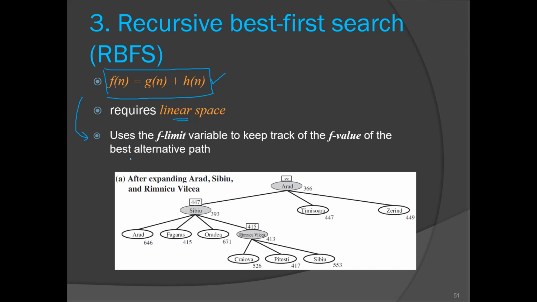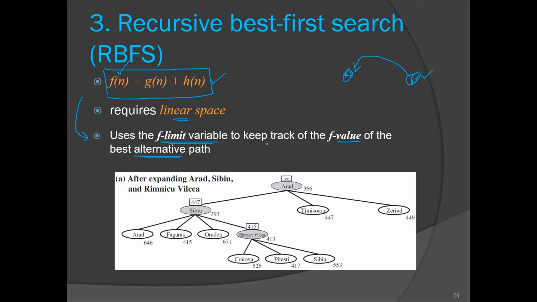Here one thing we are doing is we are using a tree version of the search algorithm, so we are not maintaining the explored set. And the second thing is we are using this f limit variable, and it stores the f value of the best alternative path. So for a node there can be an alternative node. We are going to store the f value, meaning the f of n value, the evaluation function value, of the alternative. So consider this is A node and this is B node, and consider B is the best alternative for A, so its f of n value will be stored in the f limit value of the A node.